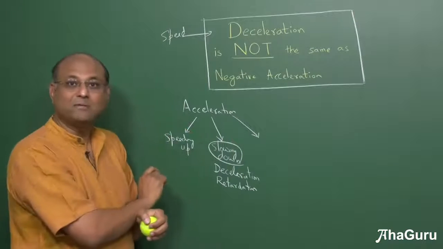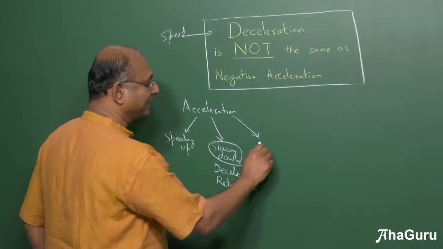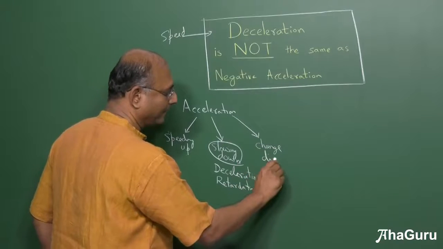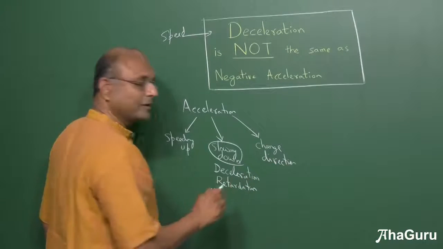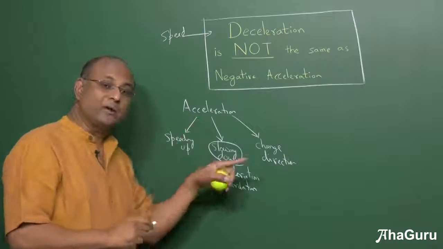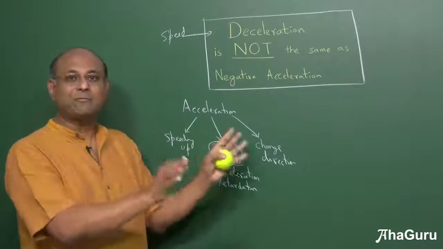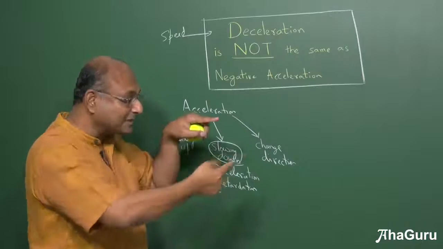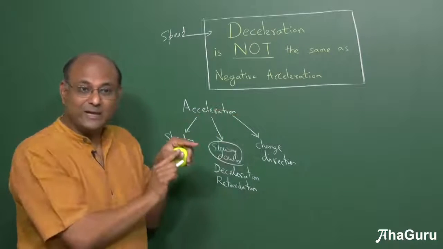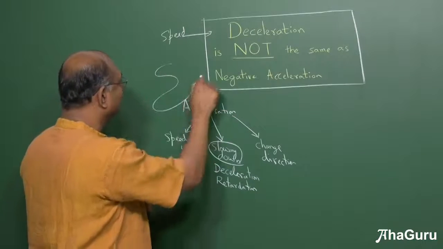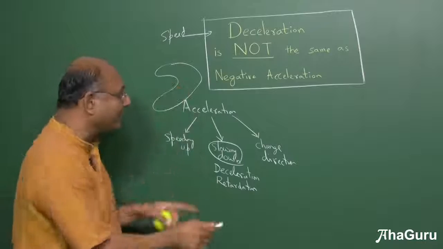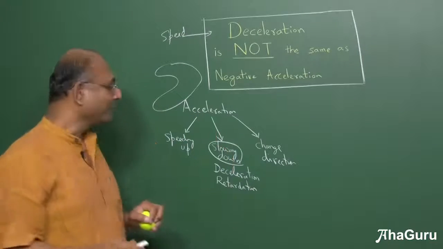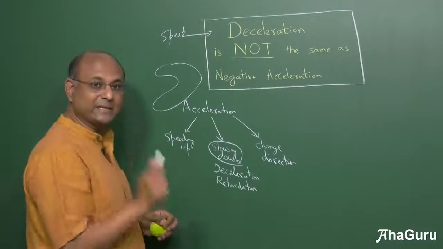The third way in which you can talk about acceleration is when there is a change in the direction. Now you can have change in direction with slowing down or with speeding up. But basically if you have change in direction, you're talking about acceleration. You can also move with a constant speed but changing your direction. So suppose I started doing this, but I was moving with constant speed. I have an acceleration, but I don't have a deceleration. If I'm speeding up, I don't have a deceleration.